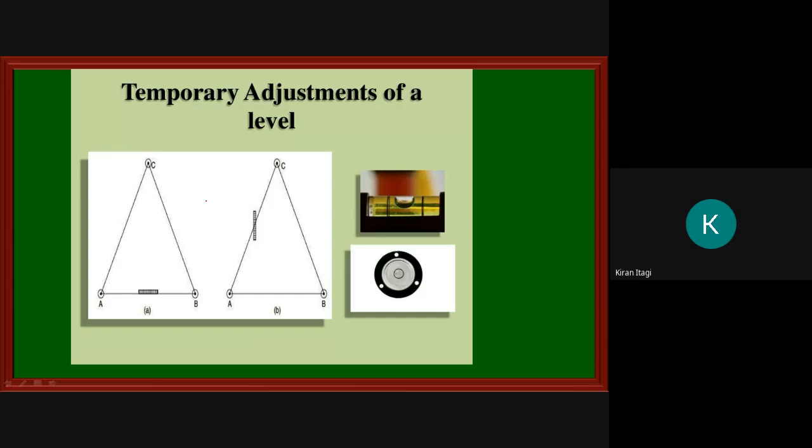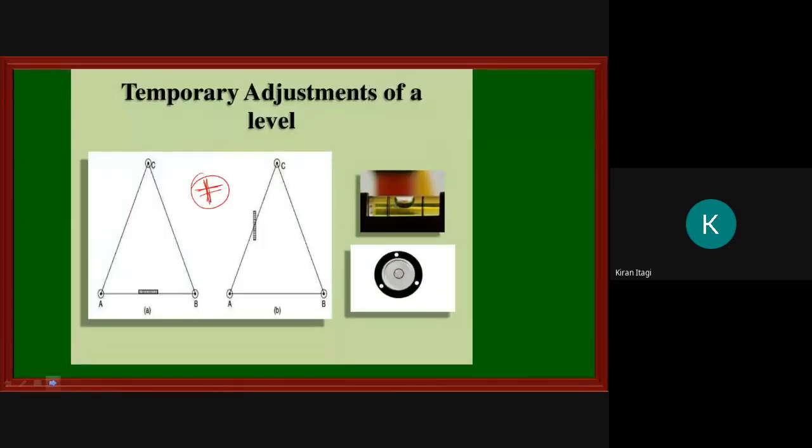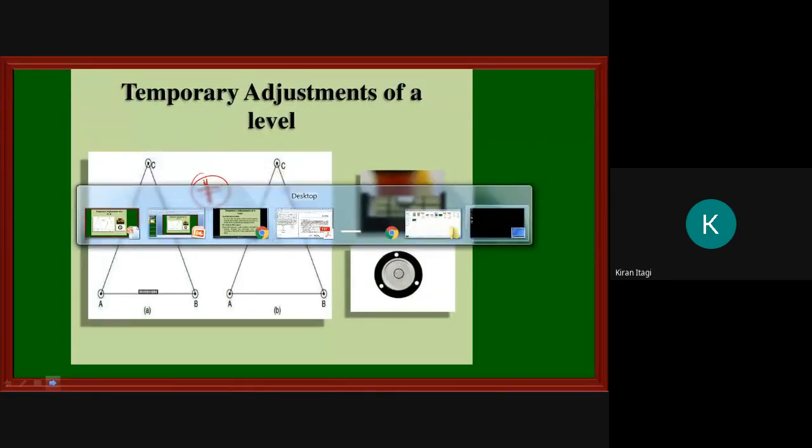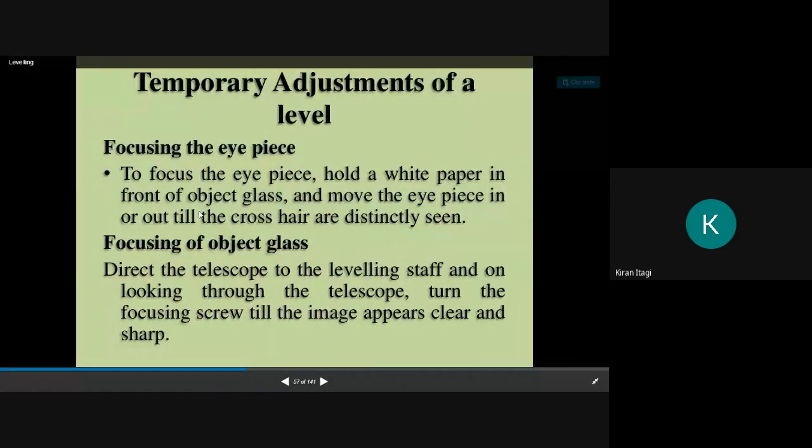So you have to rotate the eyepiece because some people will not be able to see this crosshair. Okay, the crosshair present in the telescope. So you have to use the eye screw to see this one. Okay, the procedure is different, that we have to keep the white paper in front of that and we have to rotate it.